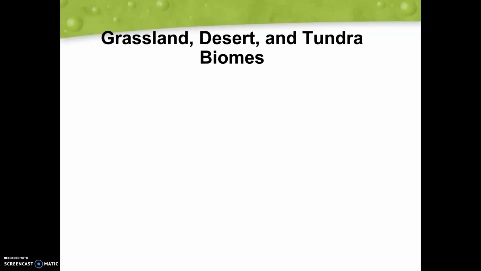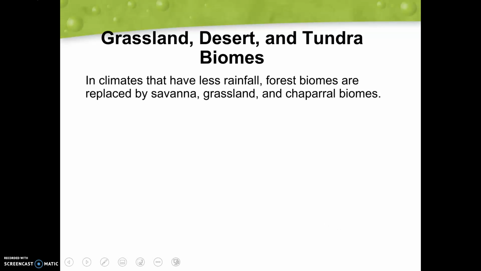Hi everyone, we're going to continue on looking at our different terrestrial biomes. We finished forests last time, so this time we are going to continue with different grasslands, deserts, and tundra biomes. Climates in these biomes are going to see a lot less rainfall than our forests, and these are going to be replaced by savanna, grasslands, and chaparral biomes.